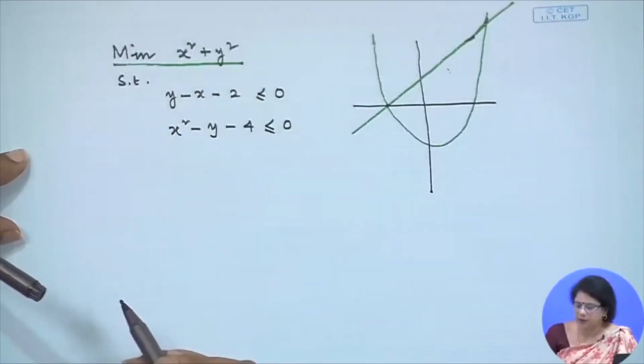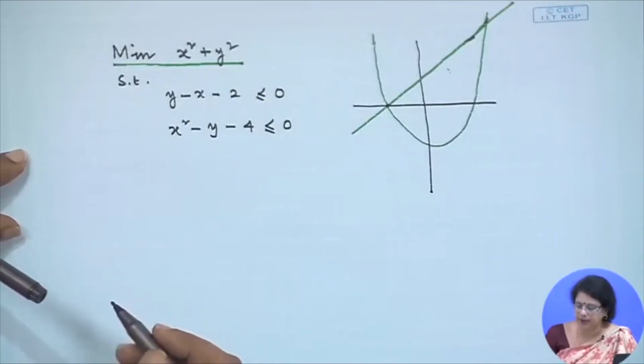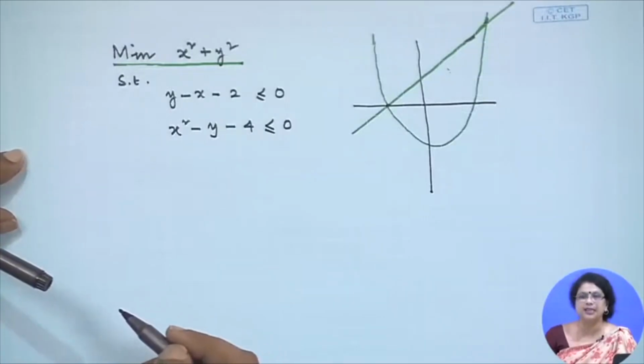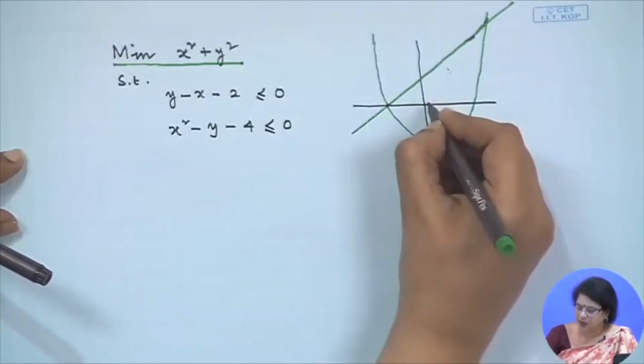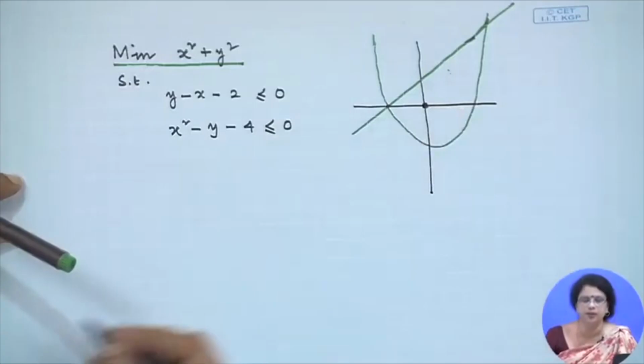Now, if we look at the feasible space, you can very easily find that the optimal solution is only one, that is (0, 0), because only there the objective function value is minimum. That is why your optimal solution will come at this point.